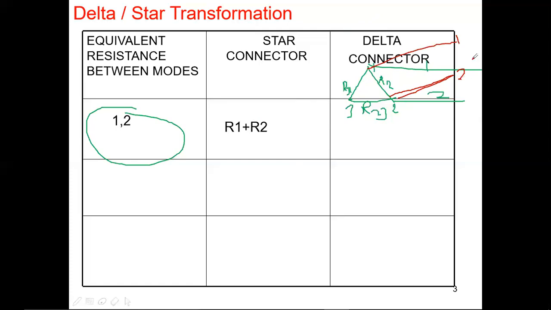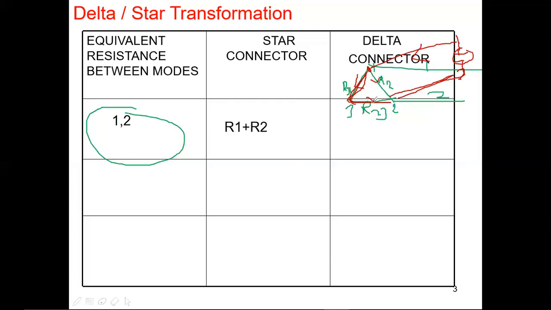Let's assume I apply the battery and give the current supply over here. The current will flow like this, and as per KCL, the current will split into two ways. There is a common node, and the same current flows through this entire branch.